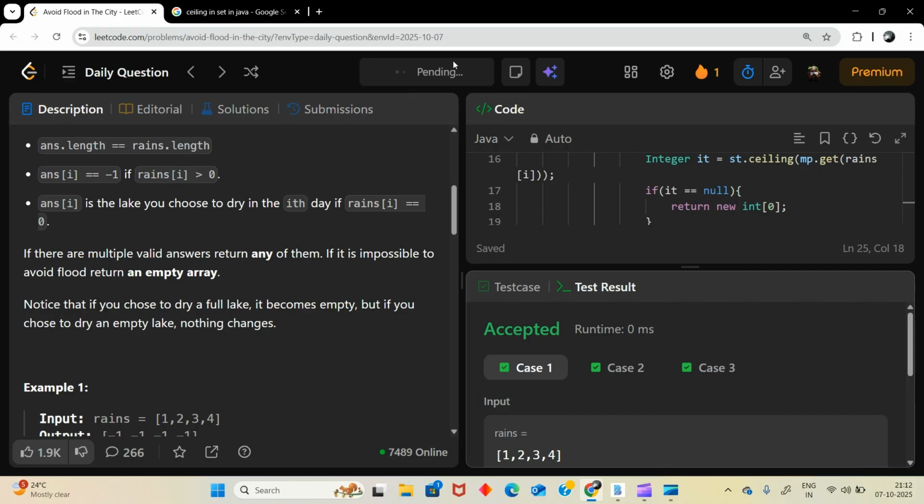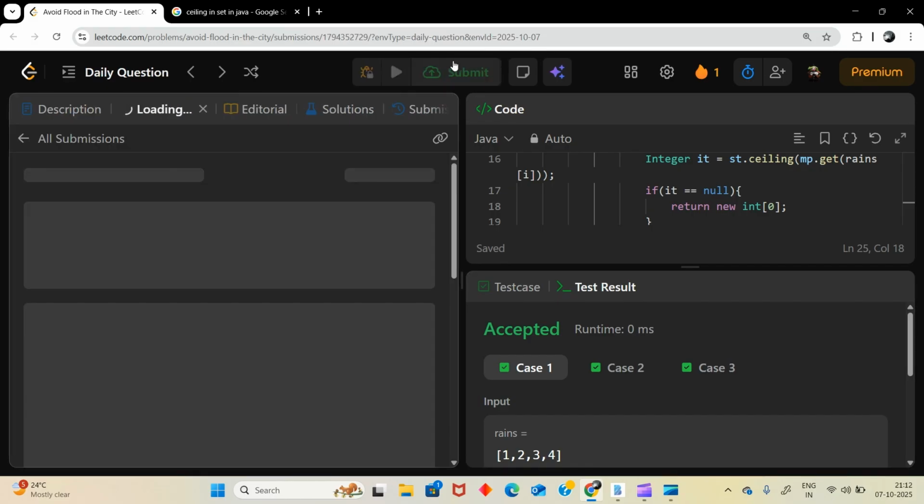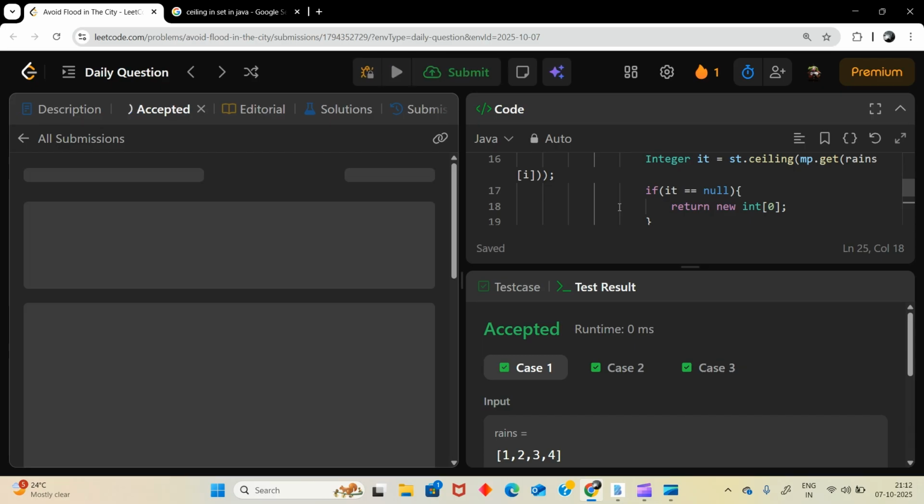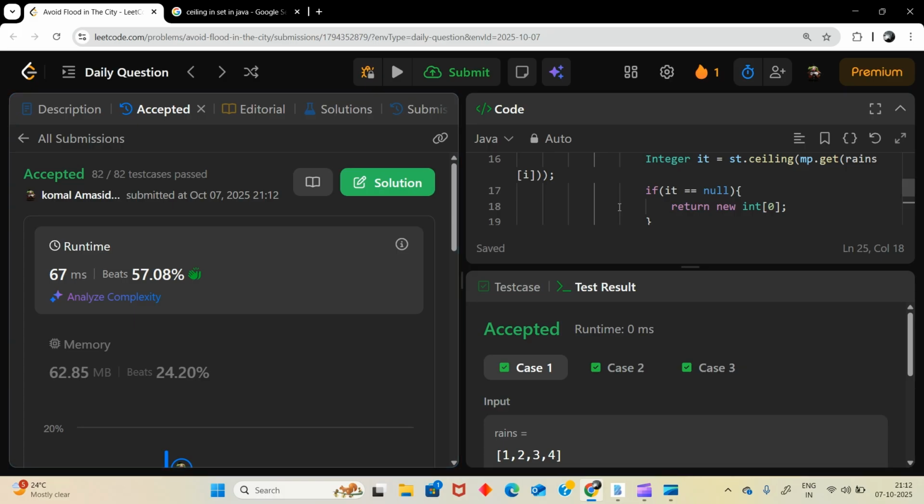Let's submit the code. Yes. So in this way we can solve this using a hash map and tree set.